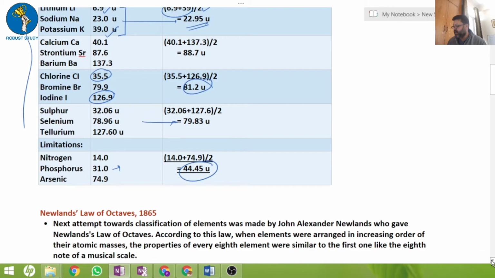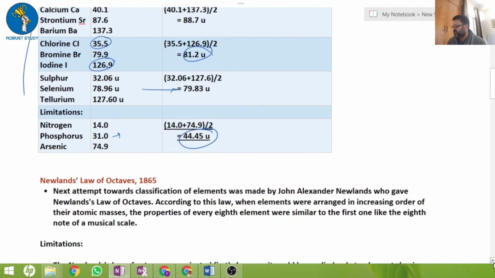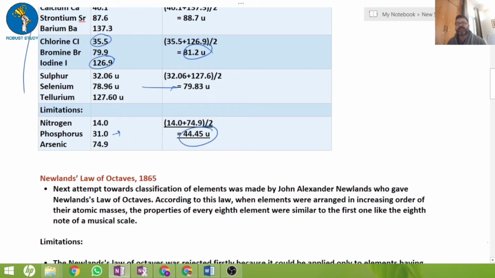Now, since it failed, the scientists, a lot of other people, were already working on classification. The other scientist was Newlands. Newlands gave one concept in 1865, and that law became famous by the name Newlands' law of octaves.